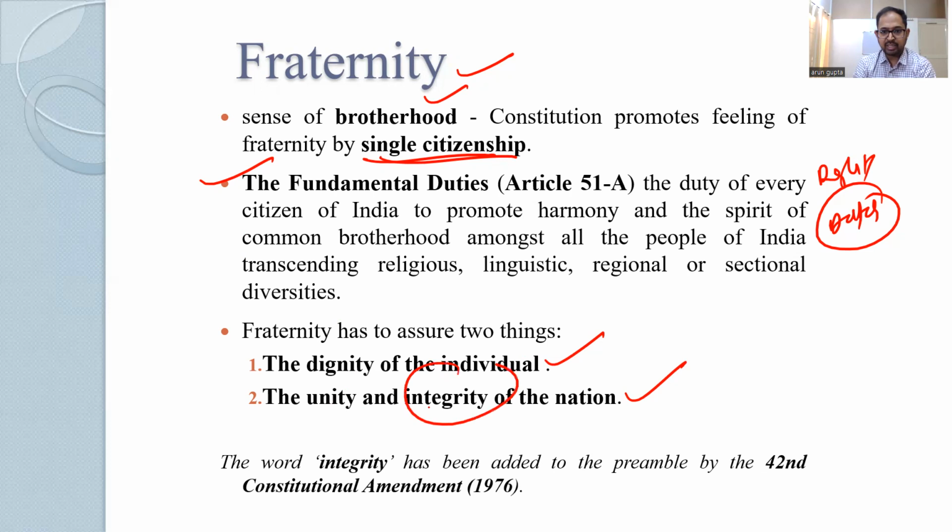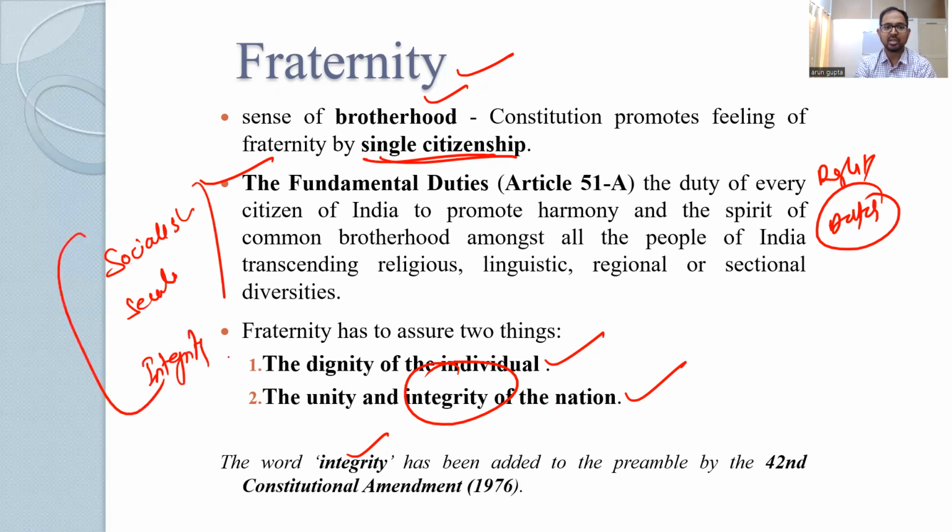Again, the word integrity: earlier it was only the unity of the nation. Now, by the 42nd Constitutional Amendment Act, the word integrity has been inserted into the Indian Constitution. So 3 words: socialist, secular, and integrity. These 3 words have been added to the Indian preamble through the 42nd Constitutional Amendment.